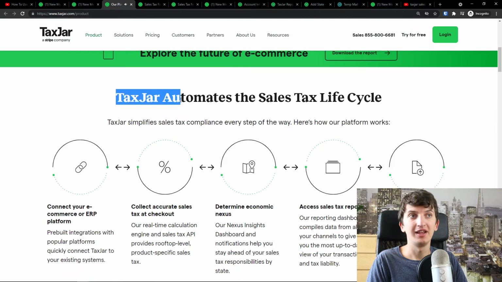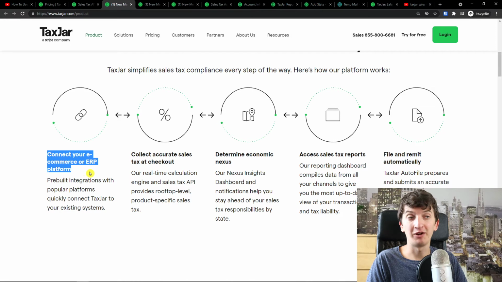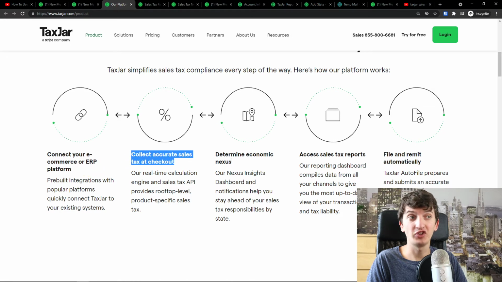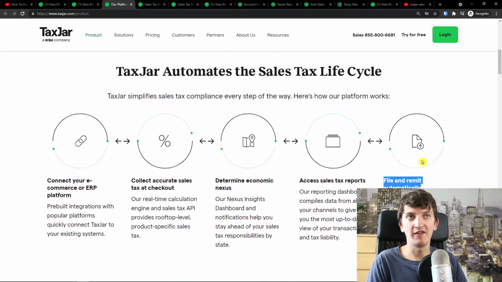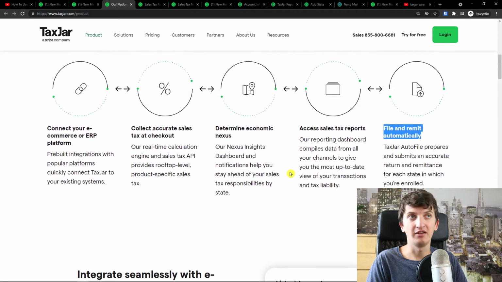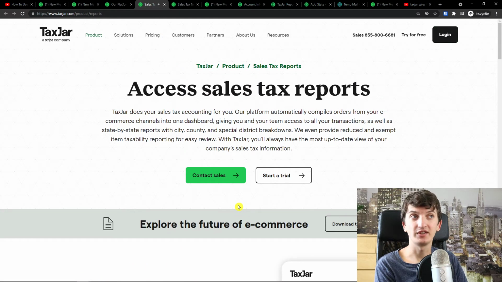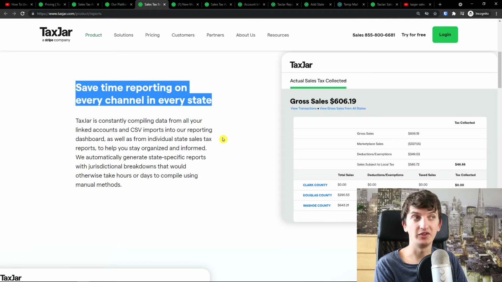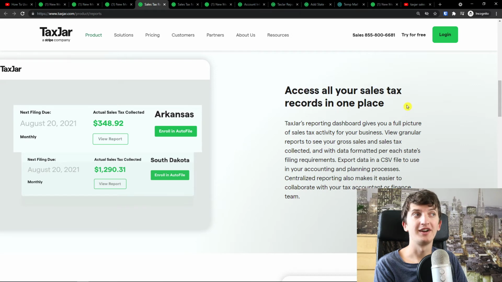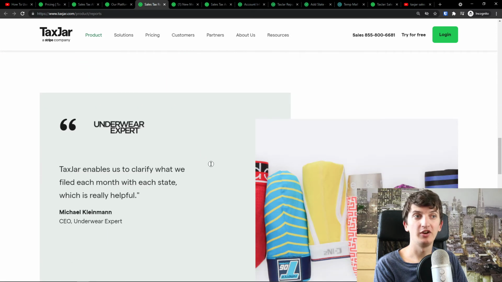Then TaxJar automates the sales tax lifecycle: connect to your e-commerce or ERP platform, collect accurate sales tax at checkout, determine economic nexus, access sales tax reports, file and remit automatically. So the whole process is covered by TaxJar, and that's why it's a really good tool that you can use. Then also access sales tax reports. Take time reporting on every channel in every state. Access all your sales tax records in one place.